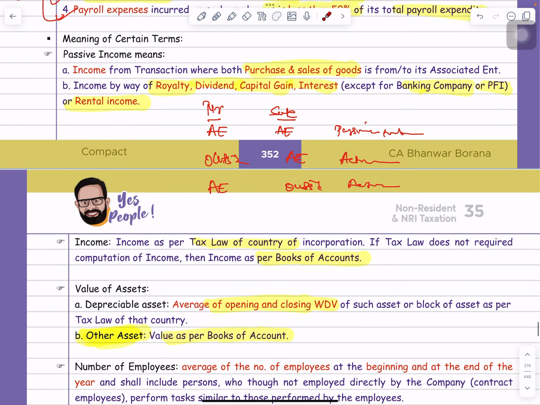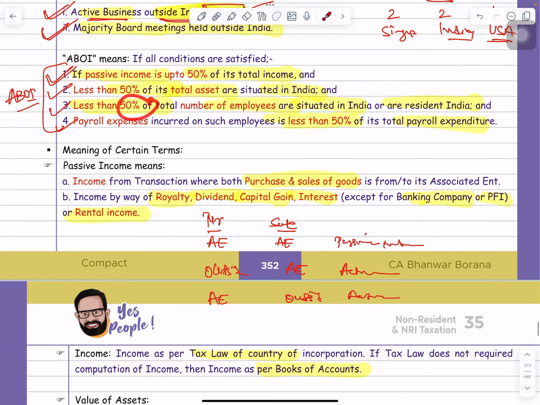Now guys, next point. This point says that less than 50% of employees should be situated in India or be resident in India. So how will we check the number of employees? Here the lawmaker says that for the number of employees, just take the average number of employees at the beginning and at the end of the year.